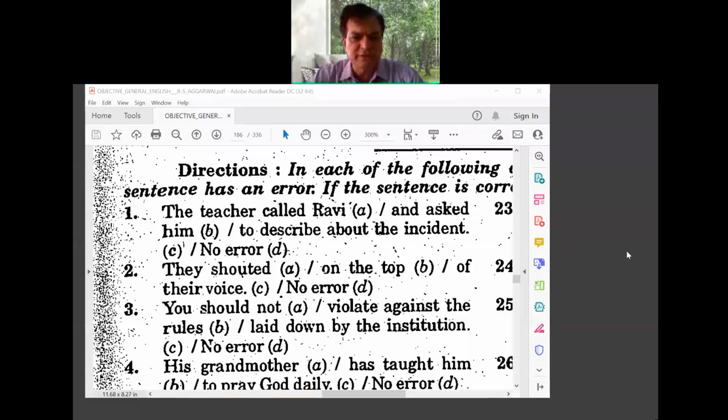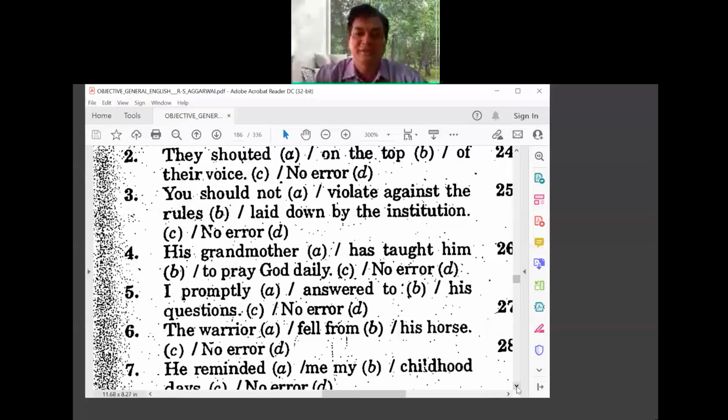Meanwhile, you can just look for the yes. Next one, you can just look for that example, which is that his grandmother has taught him to pray God daily. So where is the error here? His grandmother has taught him to pray God daily.